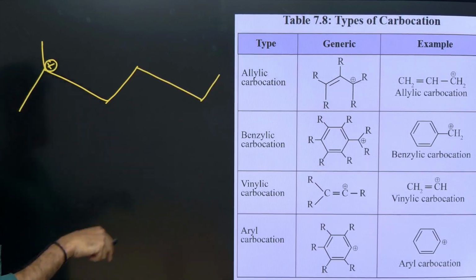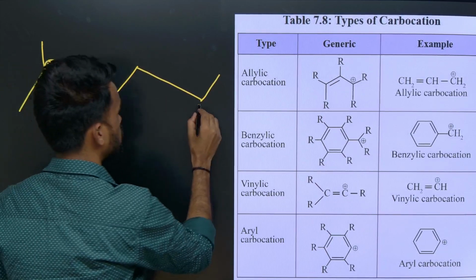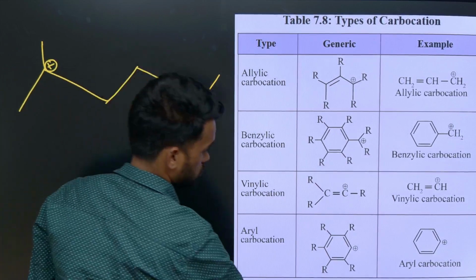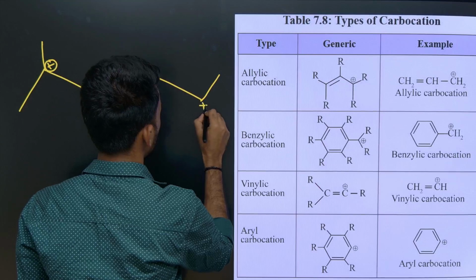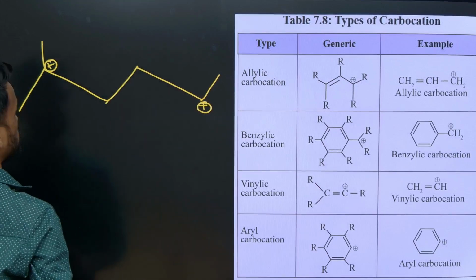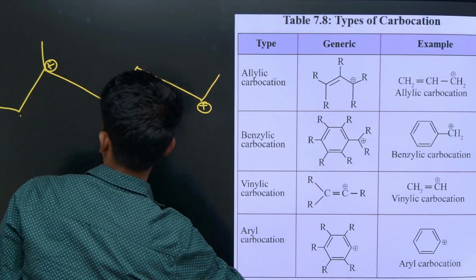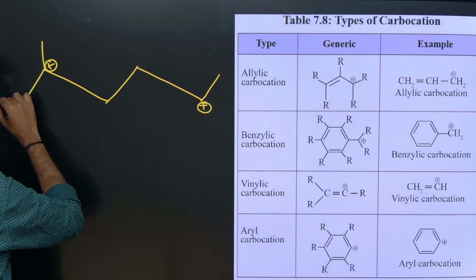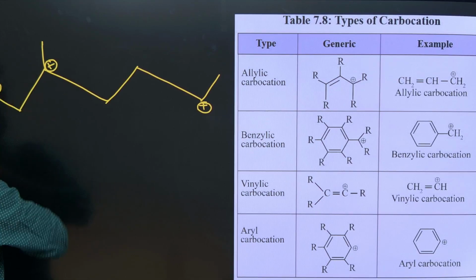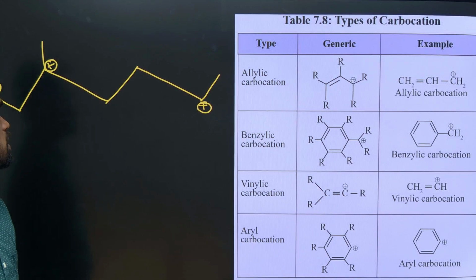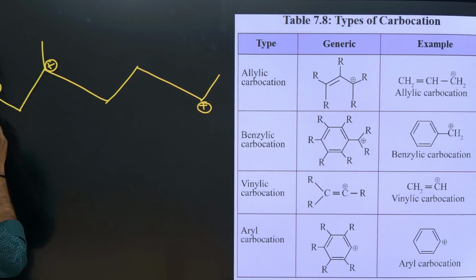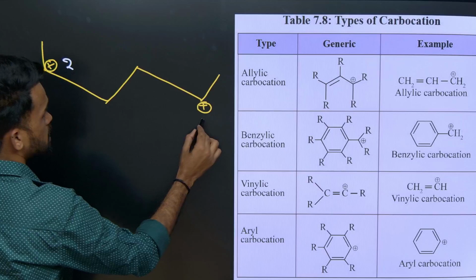I hope you know how to represent bond line notation also. This is one structure, and here this is another one. So tell me what types of carbons we have. Let us say this is numbered 1, this is numbered 2, this is numbered 3.